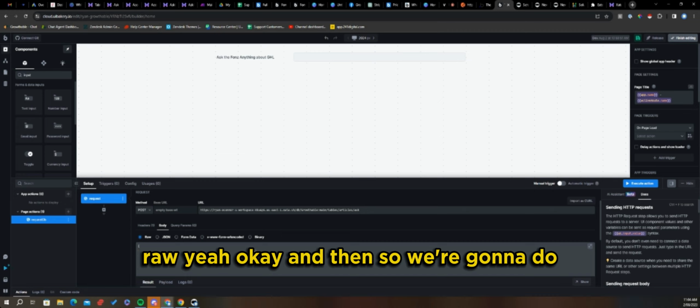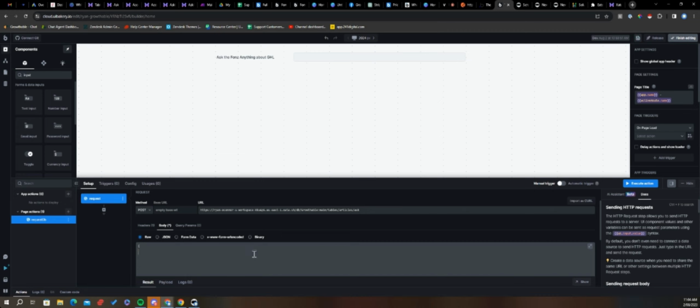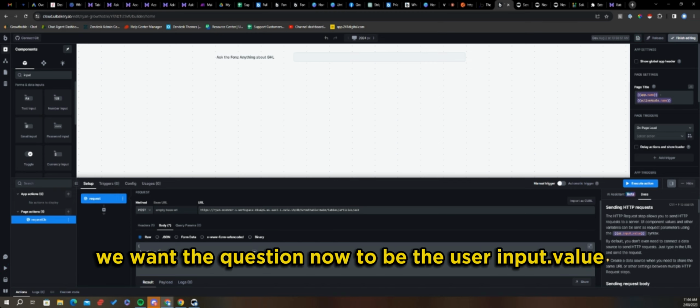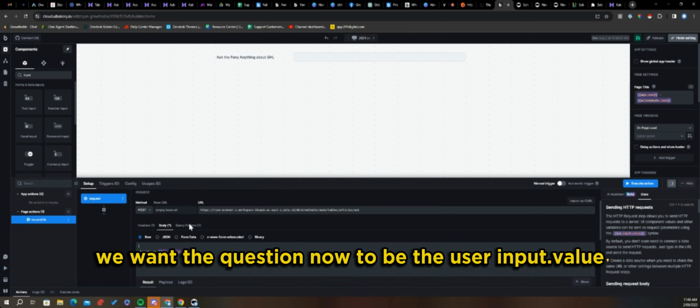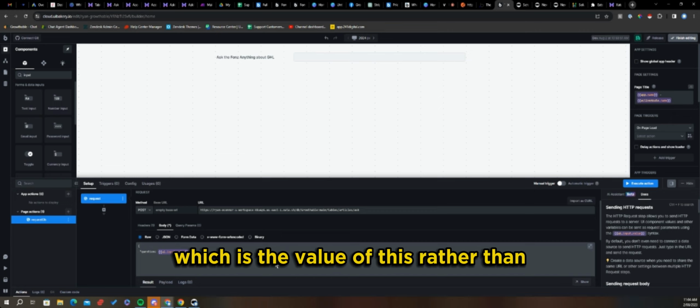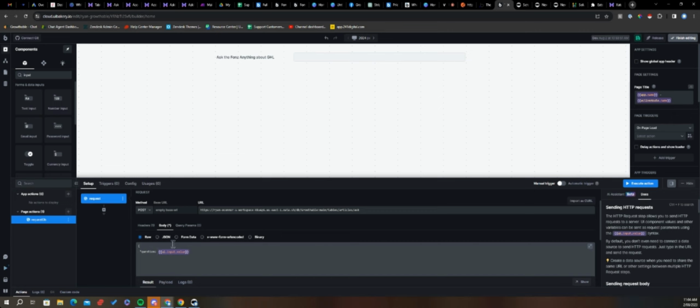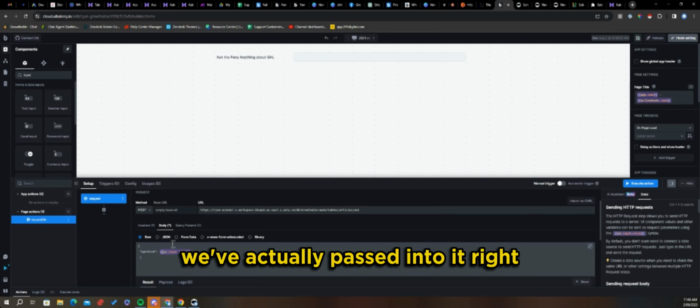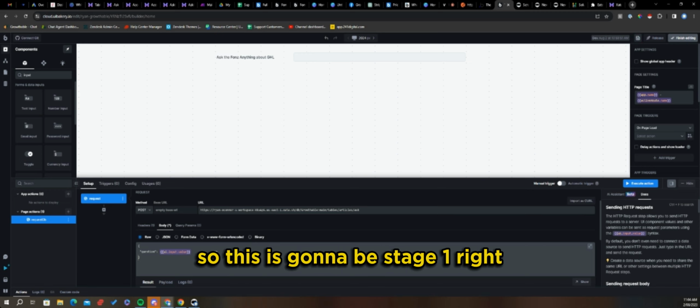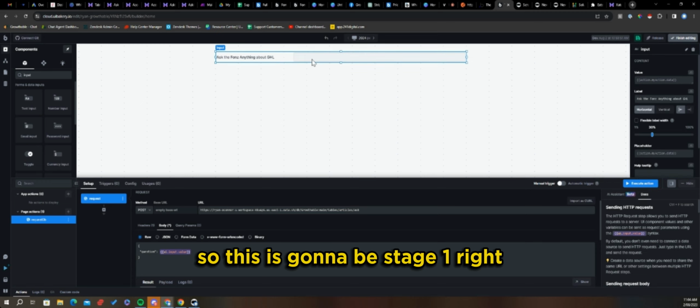And then we're going to do question. And of course we want the question now to be the user input dot value, which is the value of this, rather than whatever we typed in before. Because it's going to be the variable of whatever we've actually passed into it. So this is going to be stage 1.